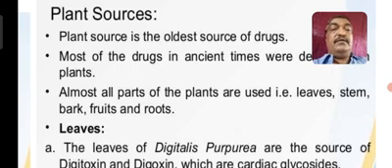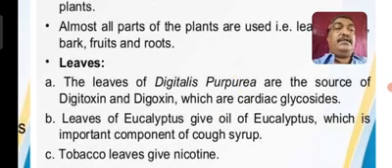Now when you go for the leaves of Digitalis purpurea, they are the sources of digitoxin and digoxin, which are cardiac glycosides.